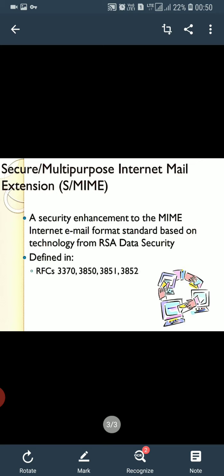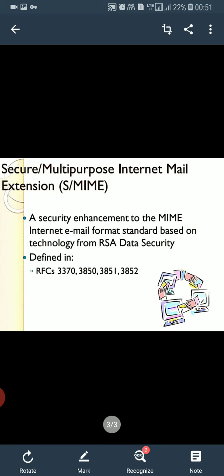In an S/MIME message, the MIME body section consists of a message in PKCS format that contains an encrypted form of MIME body parts. The MIME content type for the encrypted data is application/pkcs7-mime.